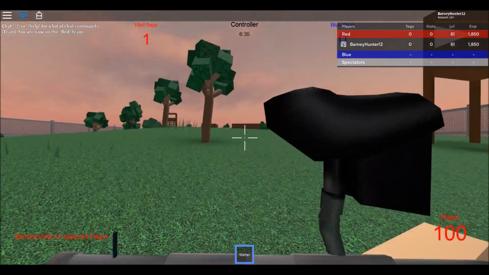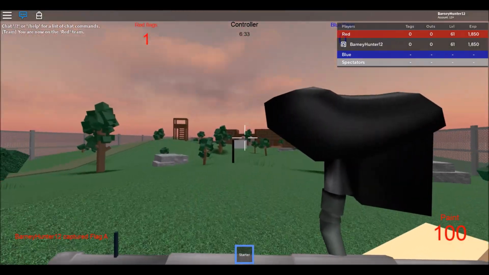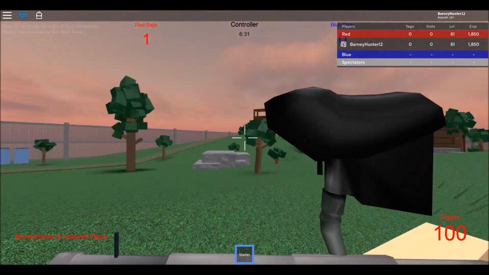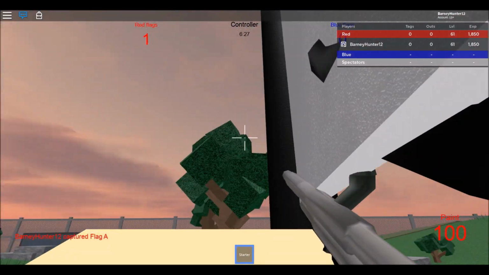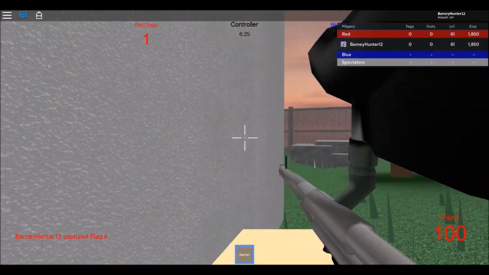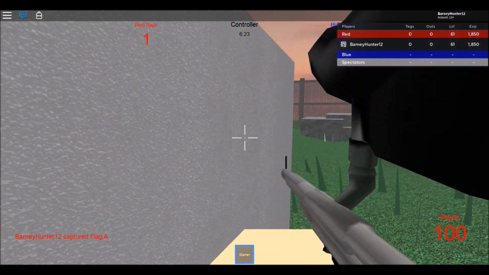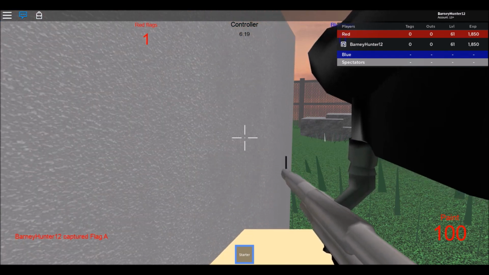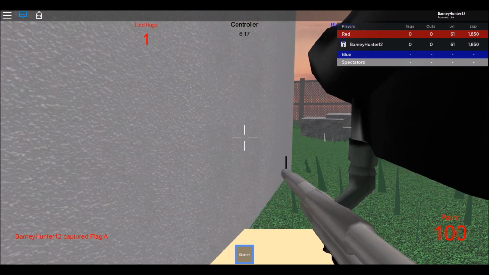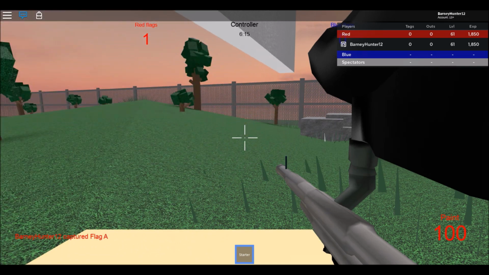We captured it. So now we have a flag over here. Oh yeah, controller. So this is basically, the longer you hold a flag, the more points you get. There's 3 flags on the actual field. There's one next to each base and one in the middle. So usually the fight was over the middle flag because, obviously, the team who has the flag right next to their base is going to usually control that flag.